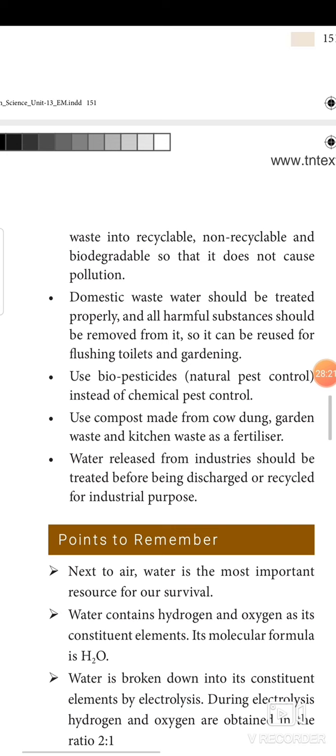Domestic wastewater should be treated properly and all harmful substances should be removed from it so it can be reused for flushing toilets and gardening. Use biopesticides, that is natural pest control, instead of chemical pest controls. Use compost made from cow dung, garden waste and kitchen waste as a fertilizer. Water released from industry should be treated before being discharged or recycled for industrial purposes.